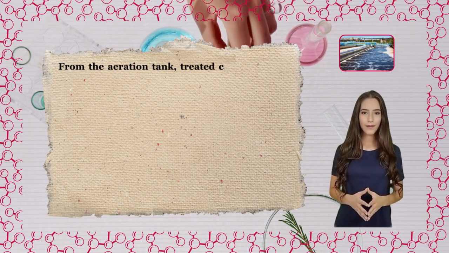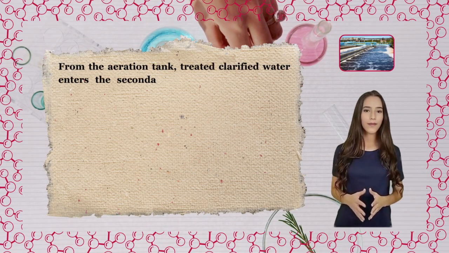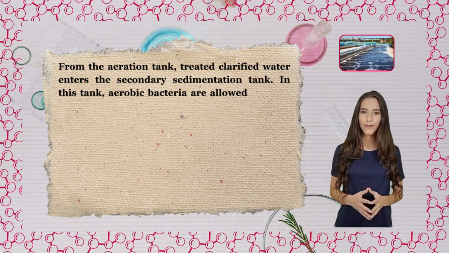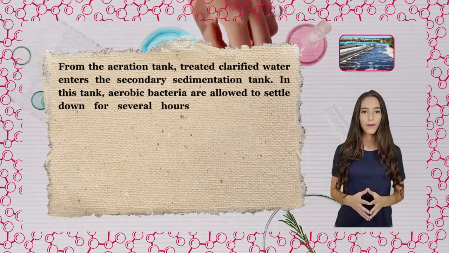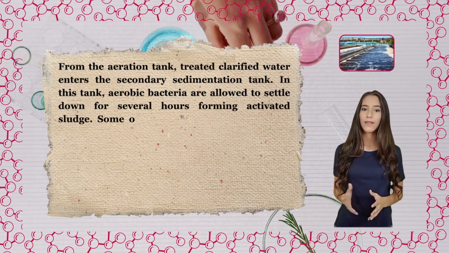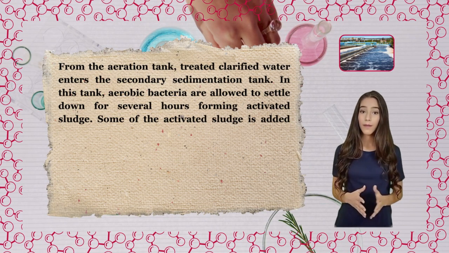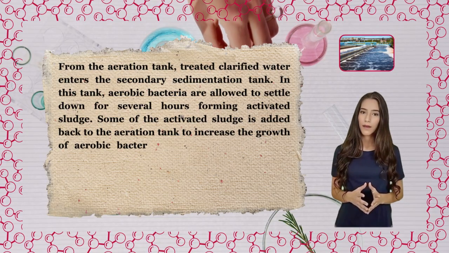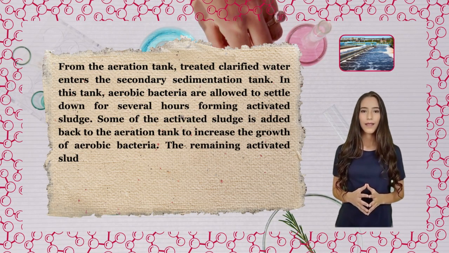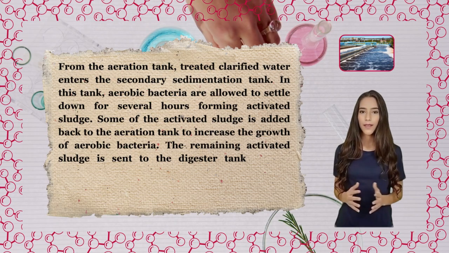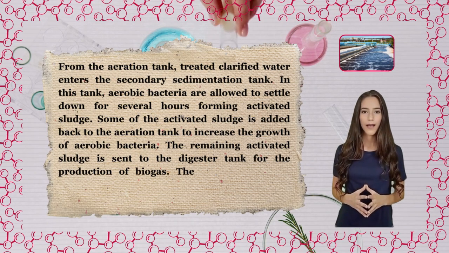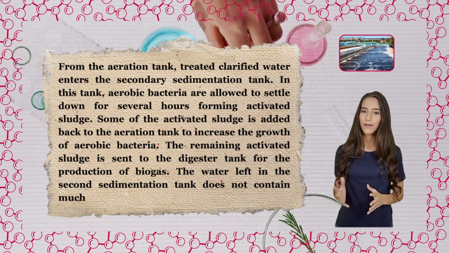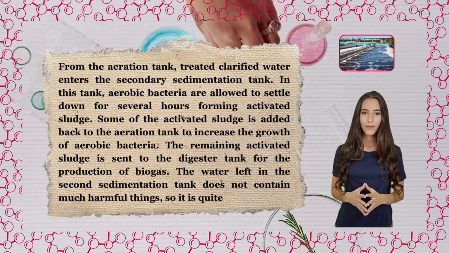From the aeration tank, treated clarified water enters the secondary sedimentation tank. In this tank, aerobic bacteria are allowed to settle down for several hours, forming activated sludge. Some of the activated sludge is added back to the aeration tank to increase the growth of aerobic bacteria. The remaining activated sludge is sent to the digester tank for the production of biogas. The water left in the second sedimentation tank does not contain much harmful things, so it is quite safe.